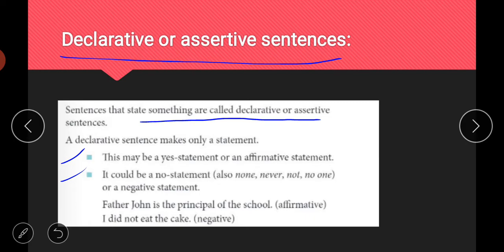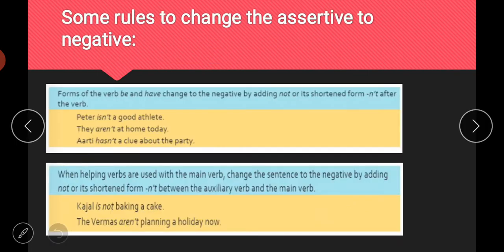So for example, Father John is the principal of the school. This is simple statement, yes statement or affirmative statement. And second is I did not eat the cake. So if we look at this sentence, I did not eat the cake. Here not is coming, so it is your negative statement. But both of these are your assertive or declarative statements. So I hope this is clear to you.